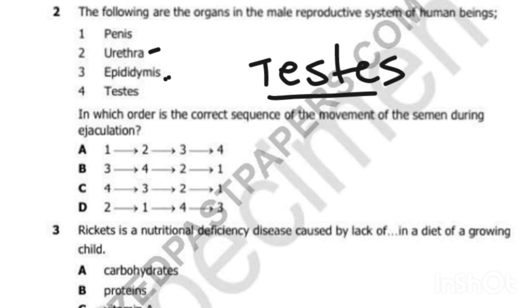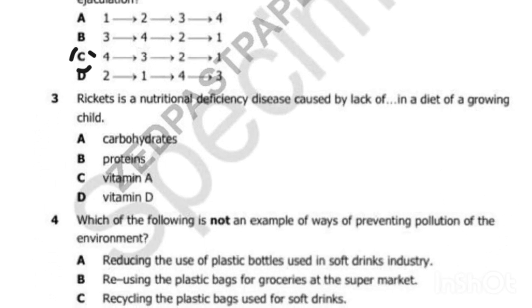So according to the numbers that we have, the order should start from 4, going to the epididymis, the urethra, and the penis. The epididymis is the storage of sperm which is produced from the testes. So C is the correct answer. Okay, so let's go to question 3.